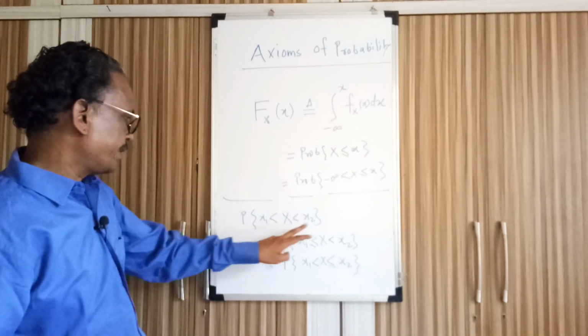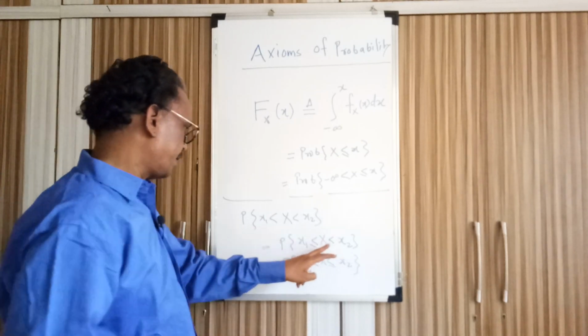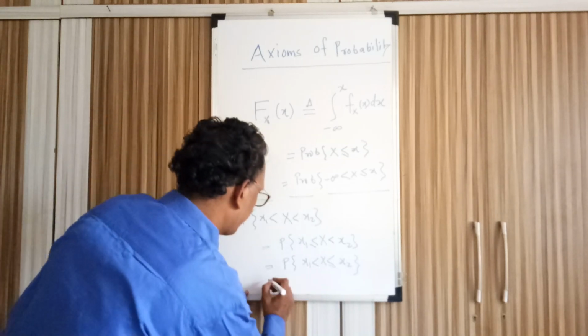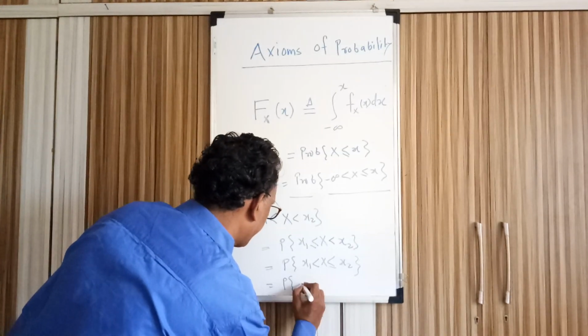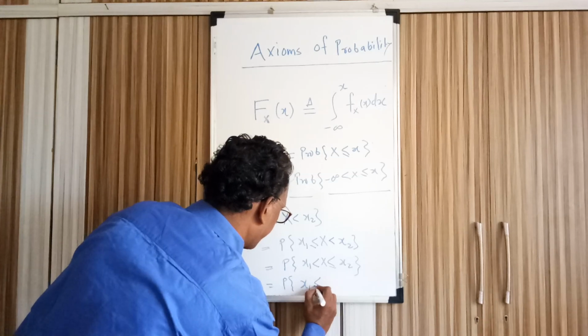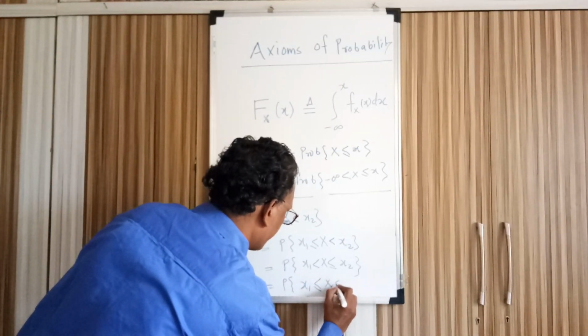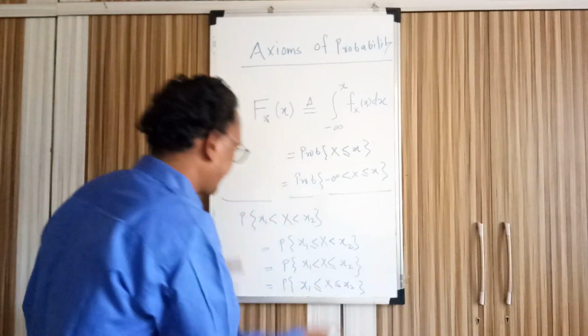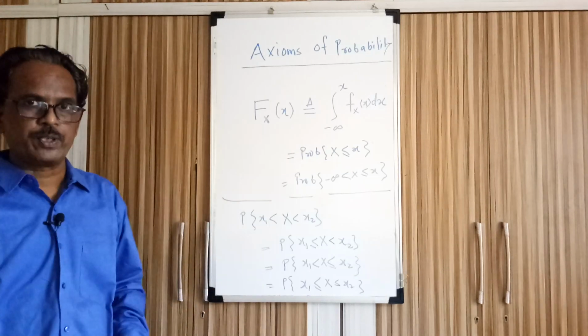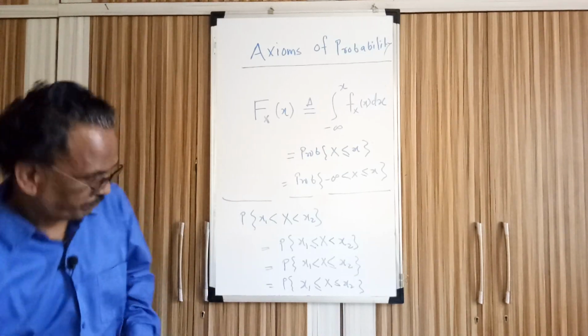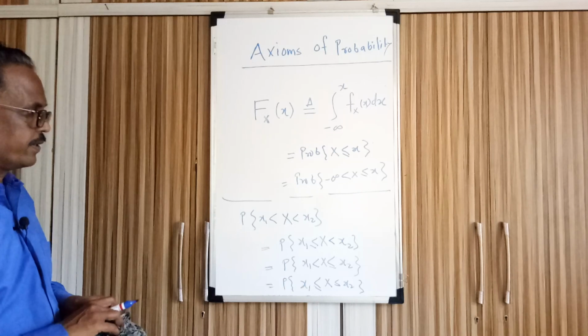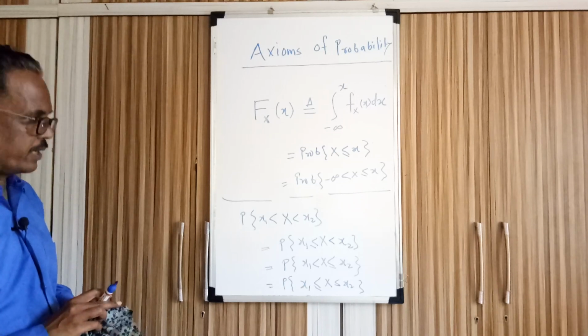Here I am saying no equality, here one equality, here again one equality, and the last one is also the same in meaning. All expressions have the same meaning if the random variable is continuous.